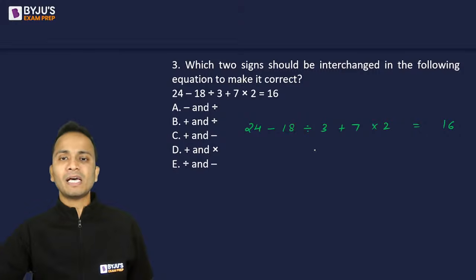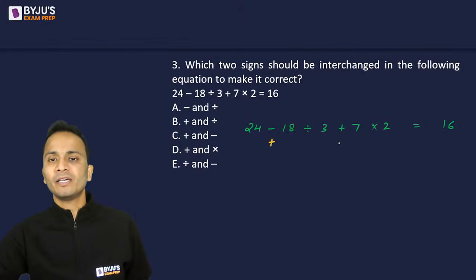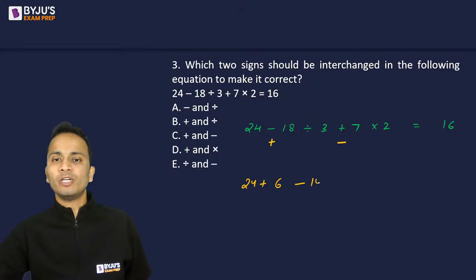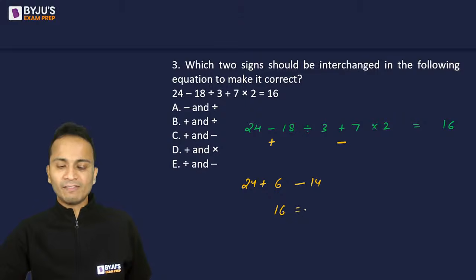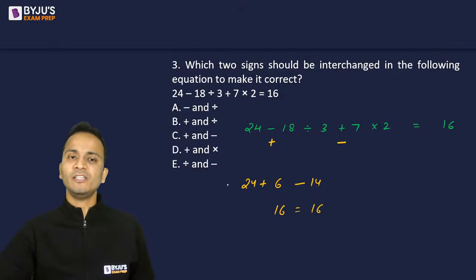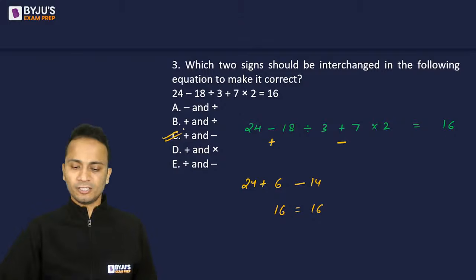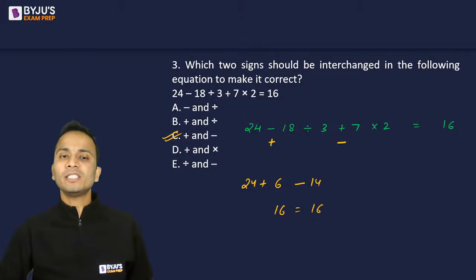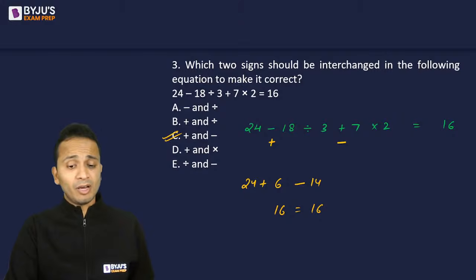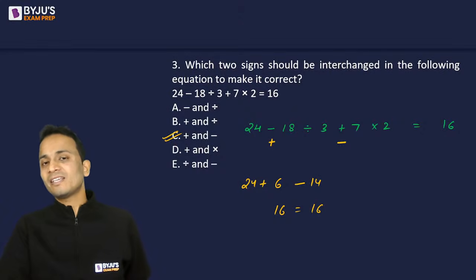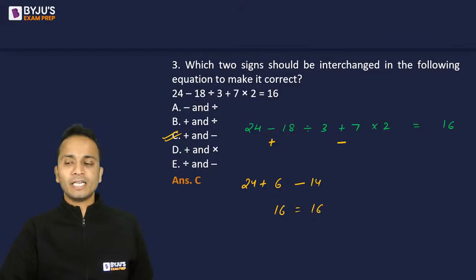Then option C, plus and minus, so I'll have plus here and minus here. So 24 plus 18 divided by 3 is 6, minus 7 multiplied to 14. And on the left hand side I'll have 16, on the right hand side again I have 16. So option C is the correct answer. Okay, so option C is the correct answer, and I'm really surprised to see wrong answers from some of the students. Guys, you cannot afford to make mistakes in such an easy question. So correct answer here is option C.